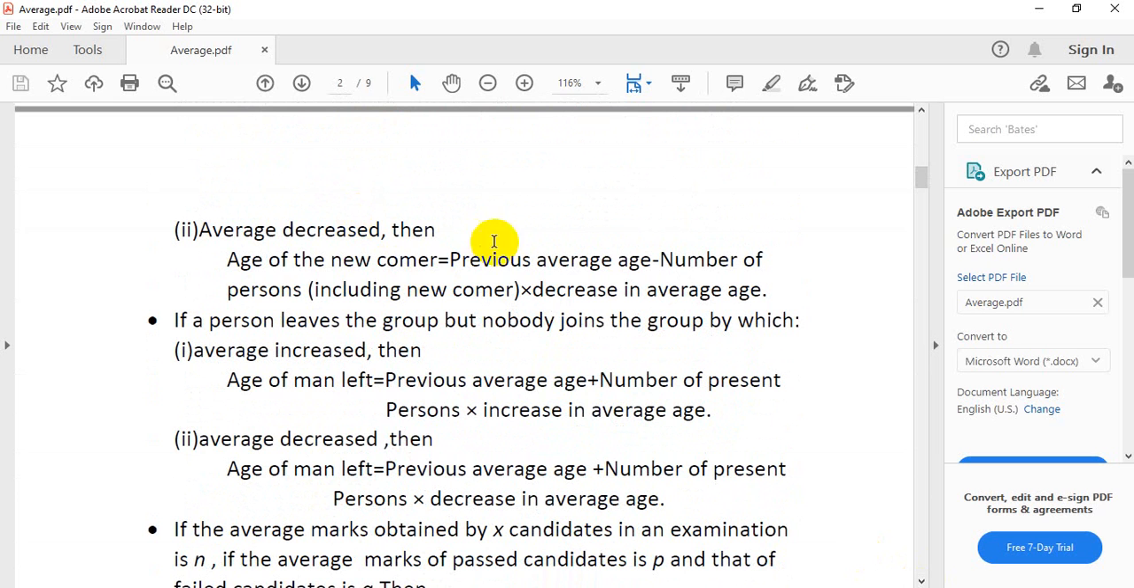If the average decreased, then the age of the newcomer is equal to the previous average age minus the number of persons including the newcomer into the decrease in average age.